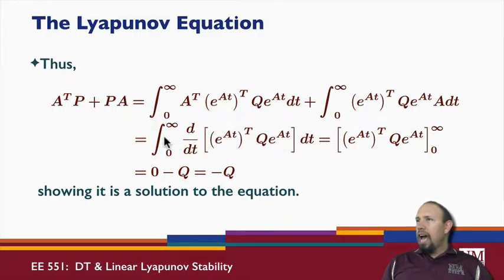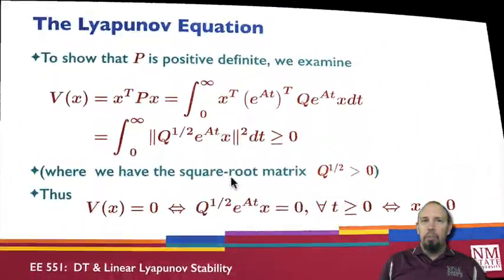And what do I have? I'm using the fundamental theorem of calculus to show that the integral of a derivative is the evaluation of the function at the limits. So this is the antiderivative, and so I evaluate it at the limits. At infinity, remember, e to the At is going to 0, so I get 0. And I evaluate it at, I'm sorry, at 0. At 0, e to the At is the identity, and so I get Q. And so A transpose P plus PA is equal to minus Q, showing it solves the equation. That's the first part. Now we need to show positive definite.